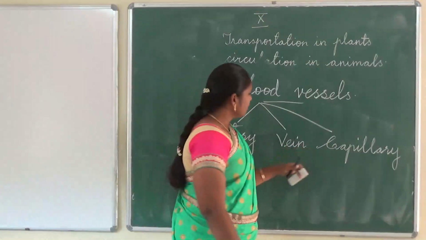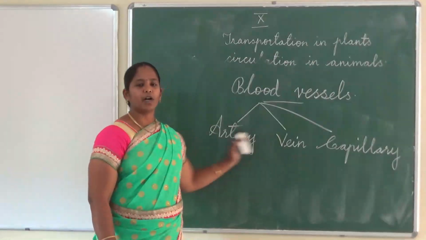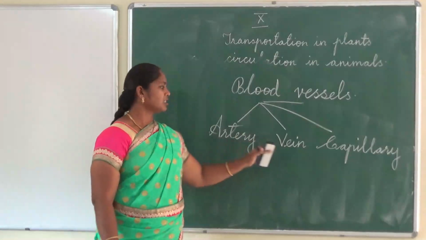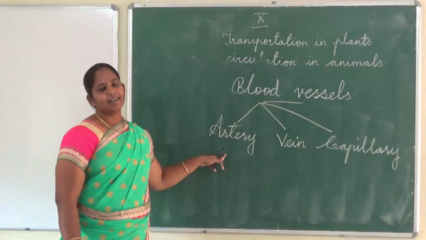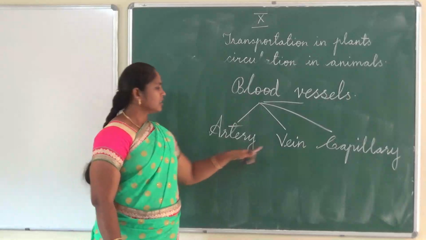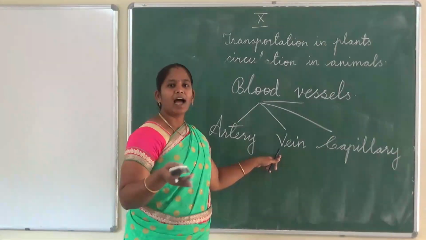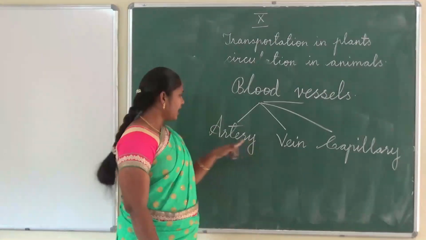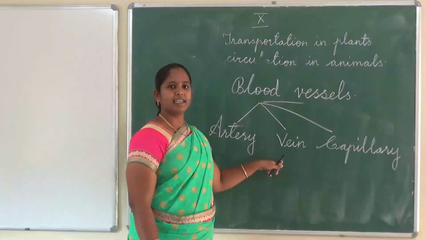What are the differences between artery and vein? The walls of the arteries are thick, strong and elastic. The walls of the veins are the opposite: weak, thin and non-elastic. And arteries are pink in color. Veins are red in color.